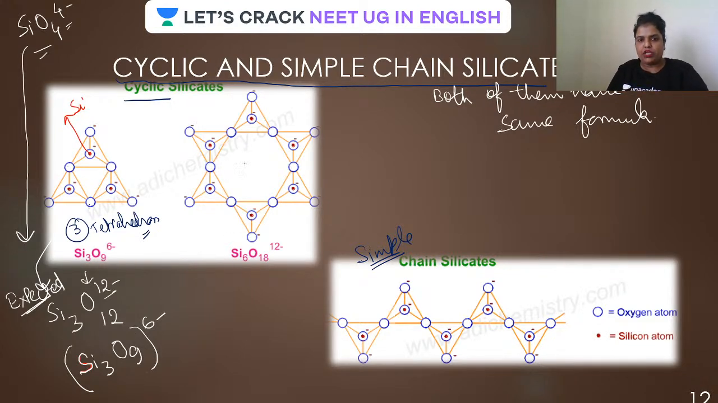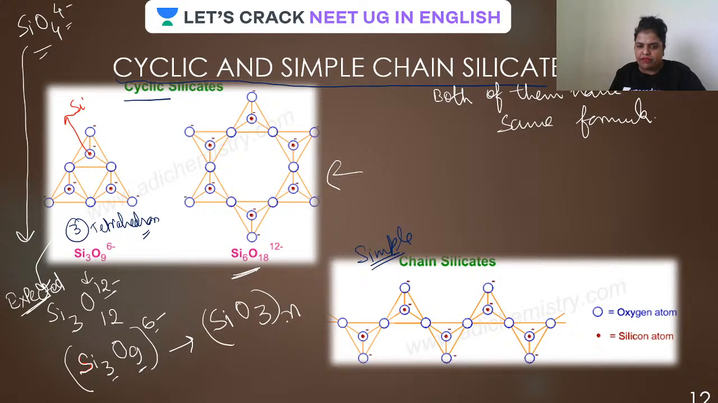And yes, how many units are attached in this case? Count 1, 2, 3, 4, 5, 6. So there are total 6 units, isn't it? Similarly, how many oxygen will be there? 18. And the charge will be 12 minus. So let us make a normal formula out of it. 3 and 9 is a multiple of that, 6 is also a multiple of that. So the formula will come out to be SiO3.